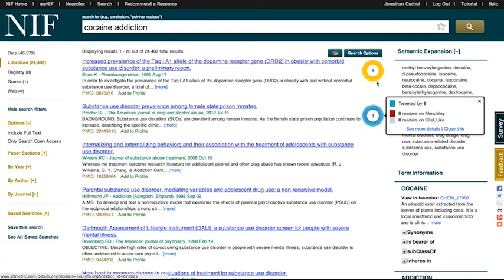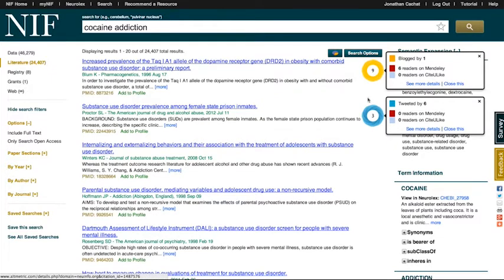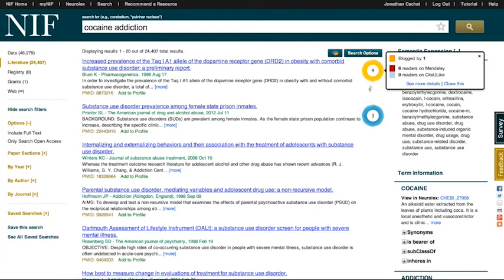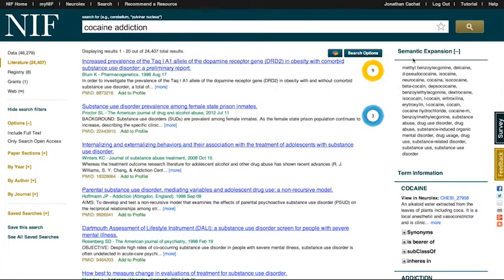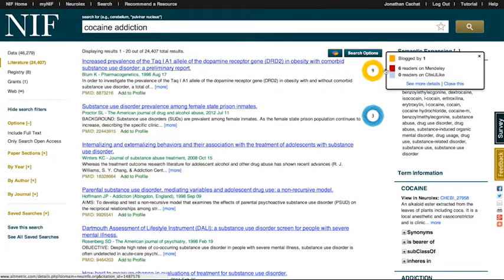Another really interesting and unique feature about NIF are these circle donuts over here. These circle donuts are called Altmetrics, and they represent social buzz or sharing across the internet. So I can see that this article right here about TAC-A1 alleles, the dopamine receptor genes for obesity and chronic or comorbid substance abuse disorder, was blogged on one blog, and it has 6 readers on Mendeley. Whereas this one on substance use disorder among female prison state inmates, it was tweeted 6 times.